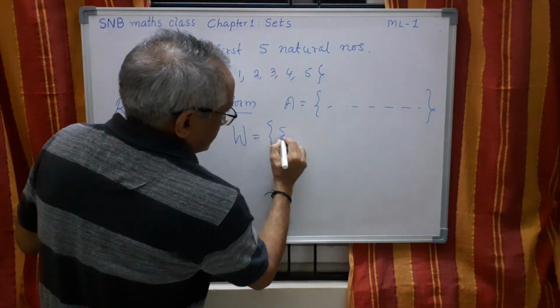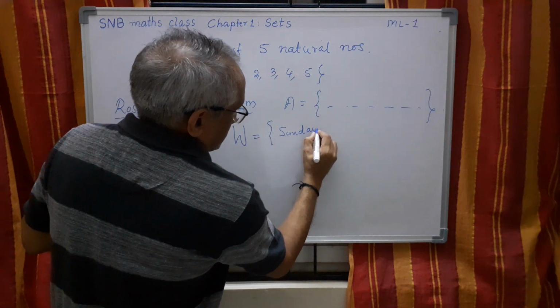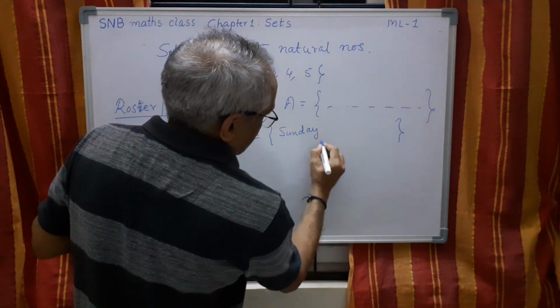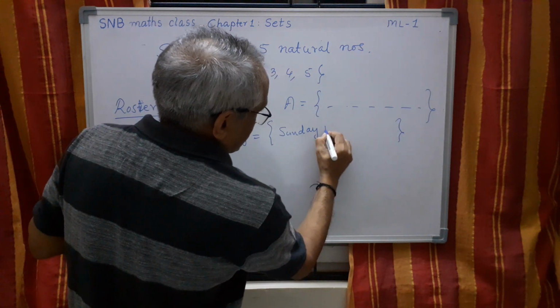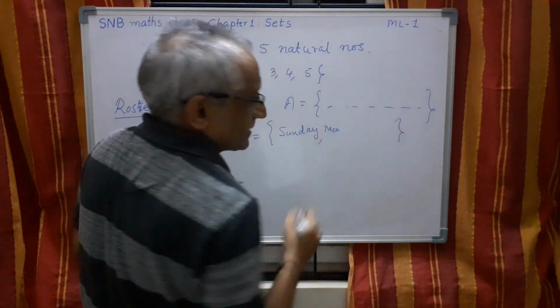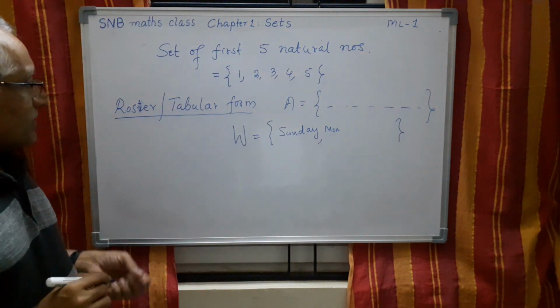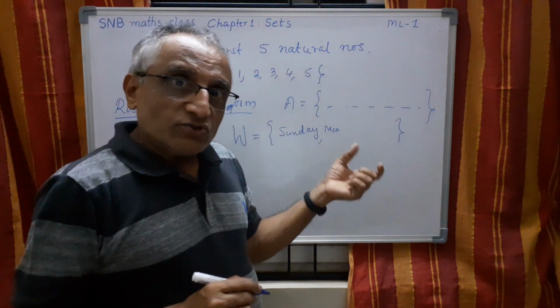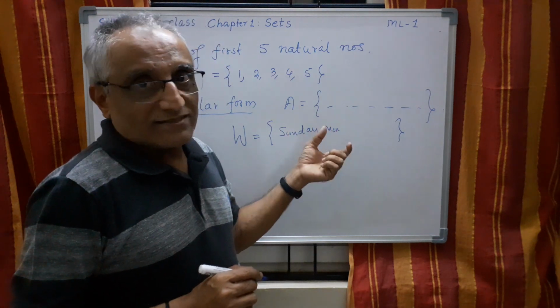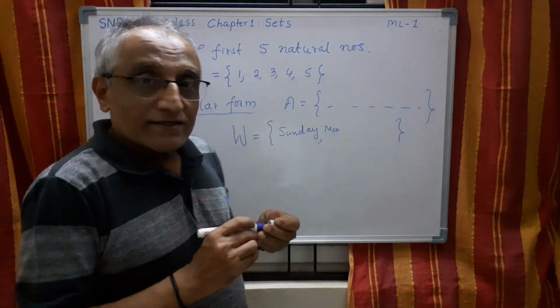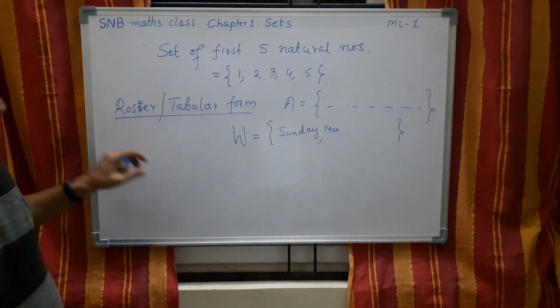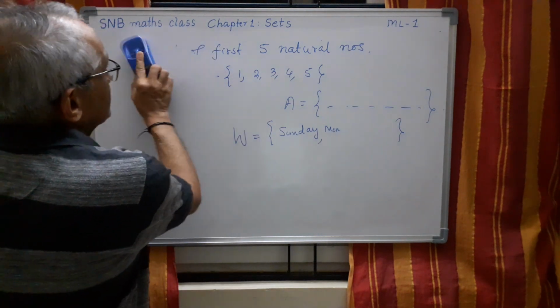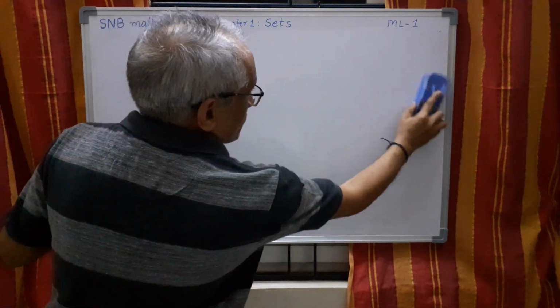I can write Sunday, then Monday, etc. Of course, I have to put commas, then Monday, like that you have to write. So this is the method. When you write the actual elements, that is roster or tabular form. There is one more method. That is called set builder form.